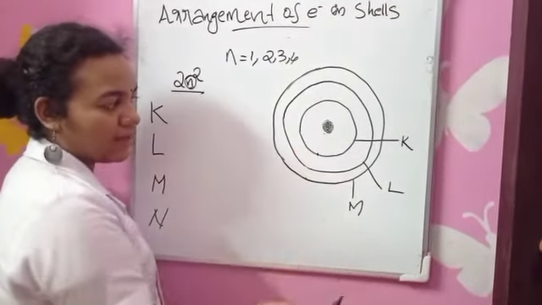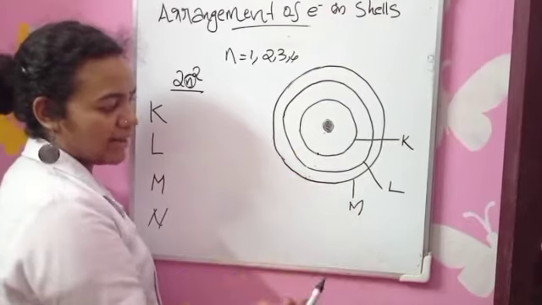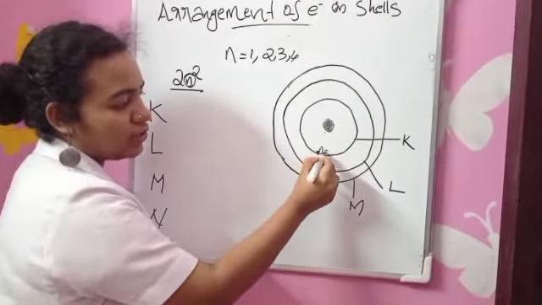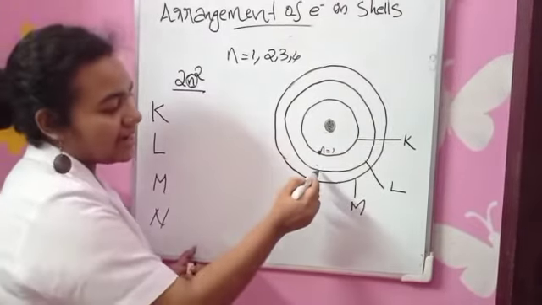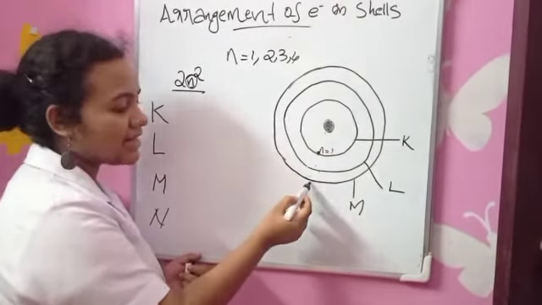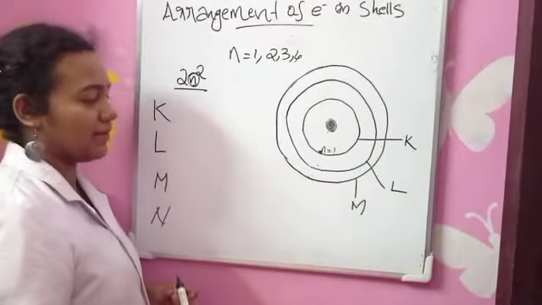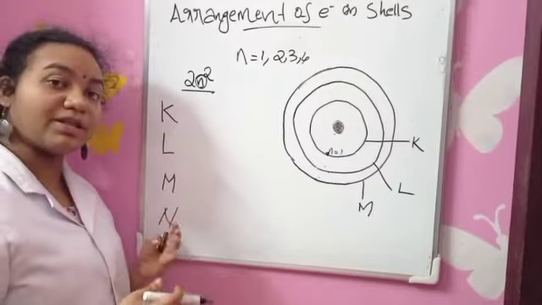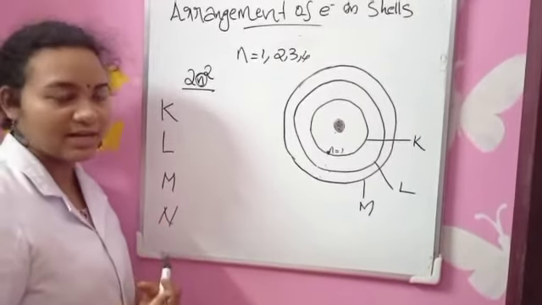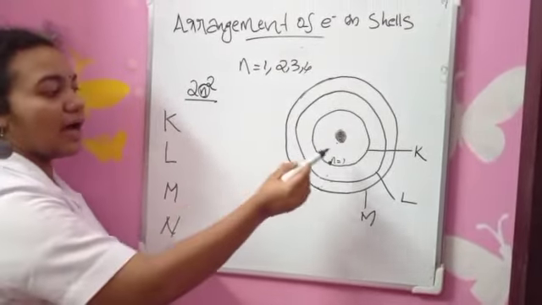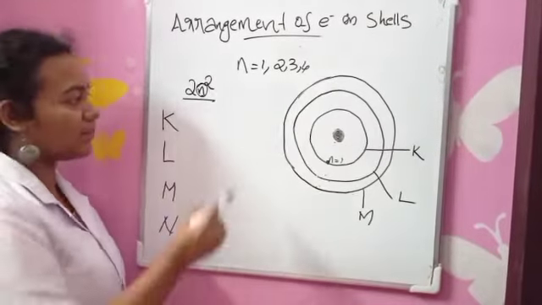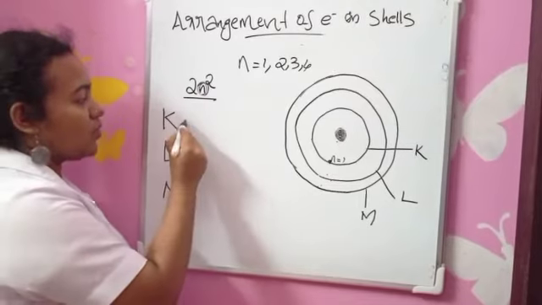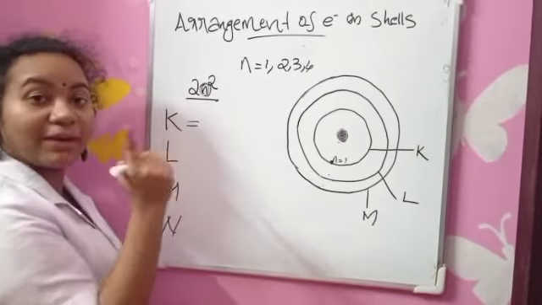What are these 1, 2, 3, 4? If we take the nucleus and each shell from the nucleus, the first shell is K shell, so n equals 1 for K shell. n is equal to 2 for L shell. n is equal to 3 for M shell. In a similar manner, we can calculate how many electrons there will be in any number of shells. So we'll see how many electrons can be accommodated in K shell. Here n is equal to 1 for K shell, so instead of n, we can put 1.